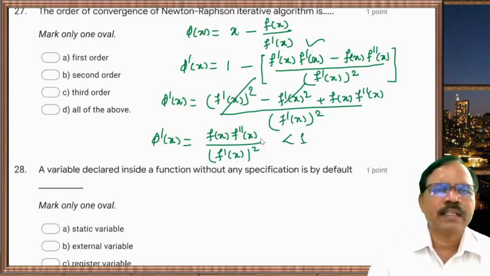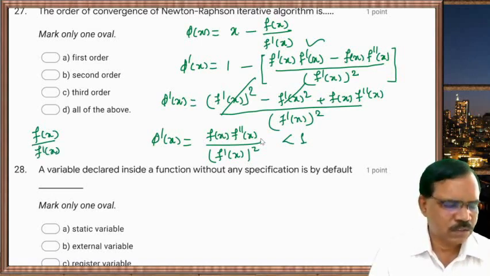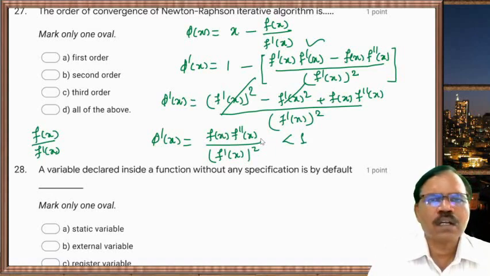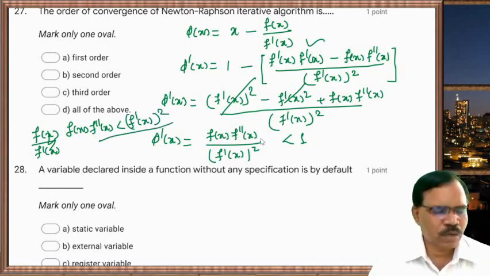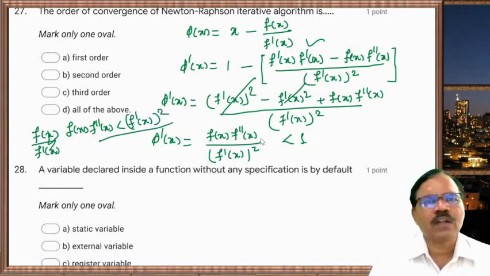So we can write f of x upon f dash x, f of x into f double dash x, it is less than f dash x square. So it is now quadratic convergence. So second order convergence.